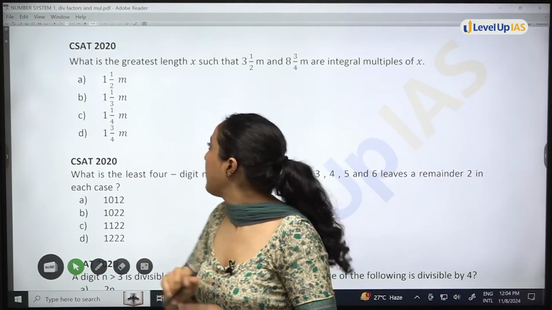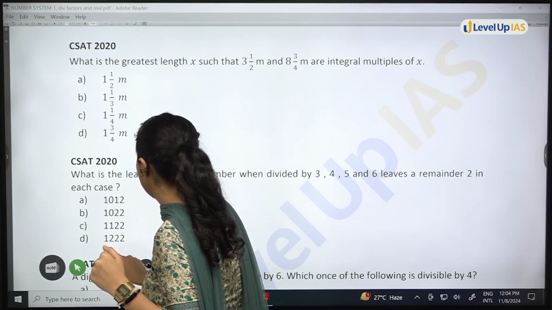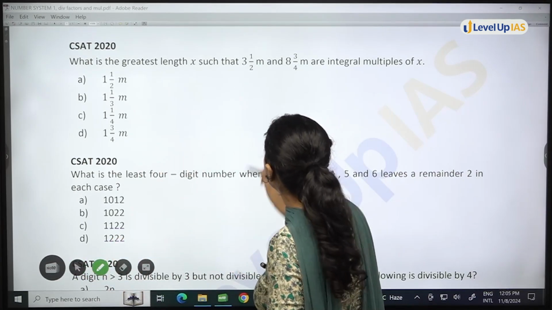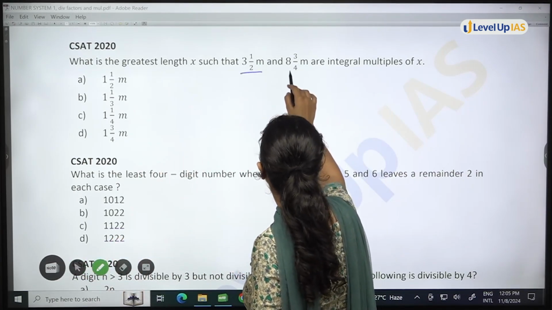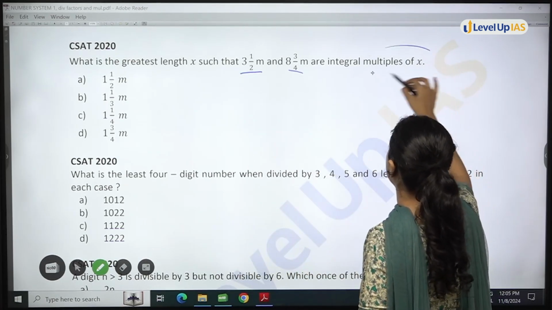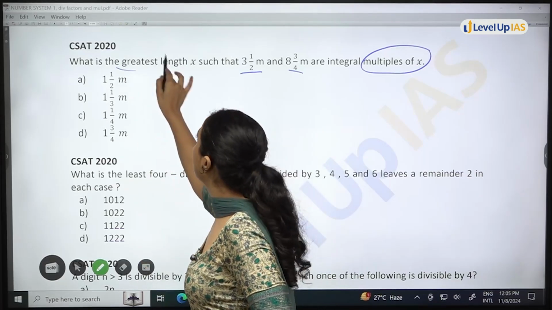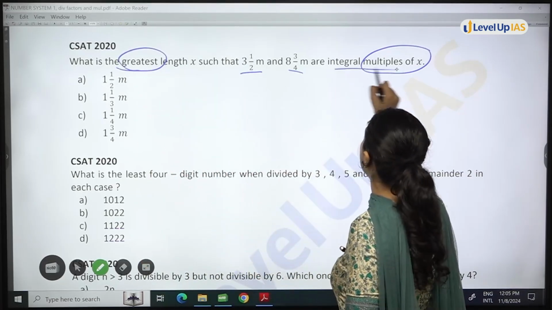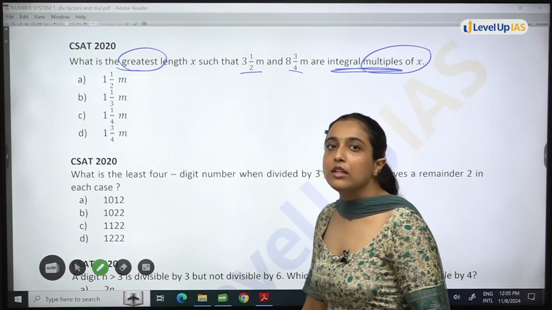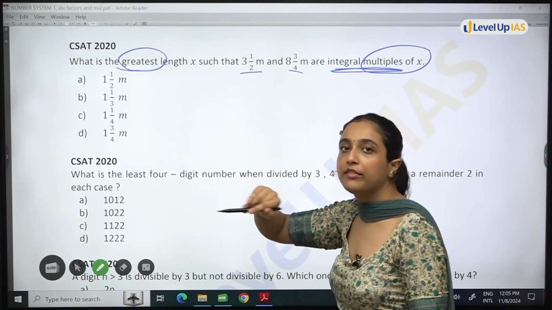Then you have, what is the greatest length x such that 3.5 meter, 8 3/4 meter are integral multiples of x. ये तो बहुत सिंपल है. Greatest integral, that means greatest length such that these are integral multiples of x.